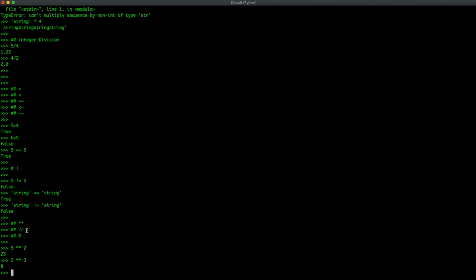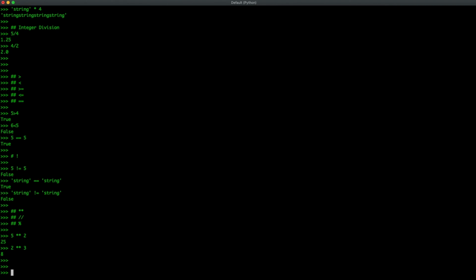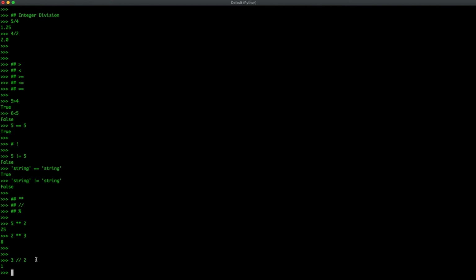The next one we are going to go over is this double division sign, which denotes floor division. If you don't already know what floor division is, it's how many times a number goes in evenly into its dividend. So let's say 3 floor division 2. It should return 1 because 2 only goes into 3 evenly once. So floor division, in other words, is just canceling the remainder, seeing how many times this fits in the dividend.